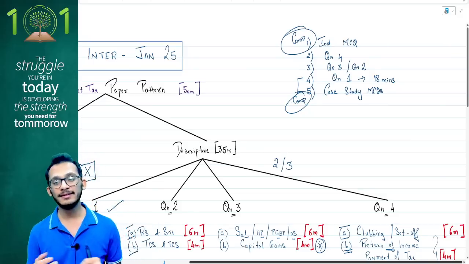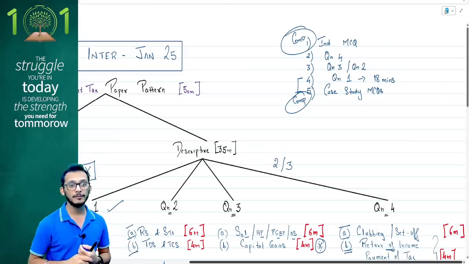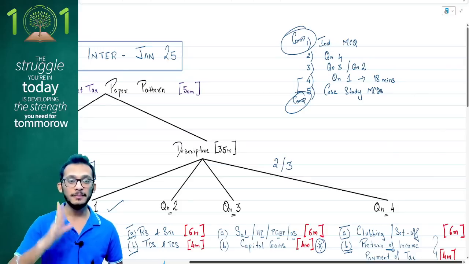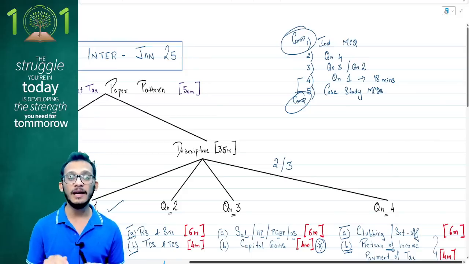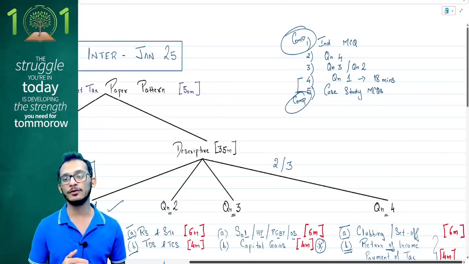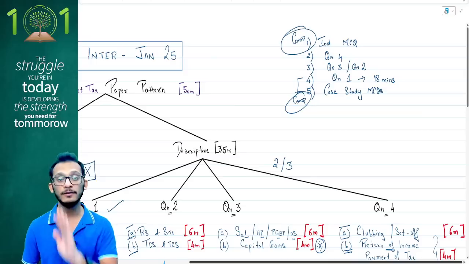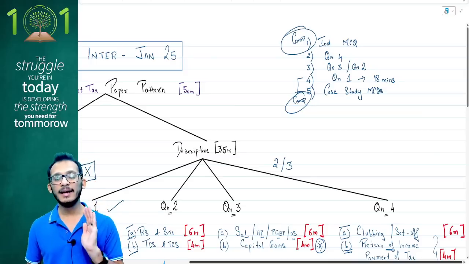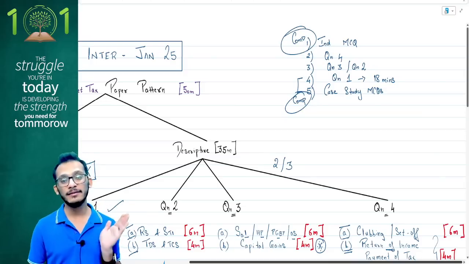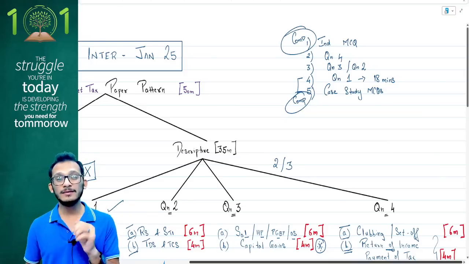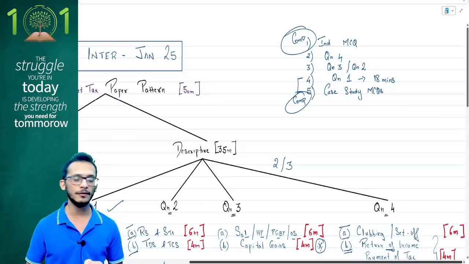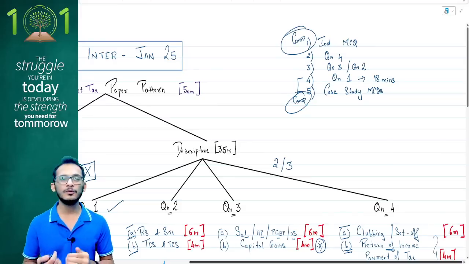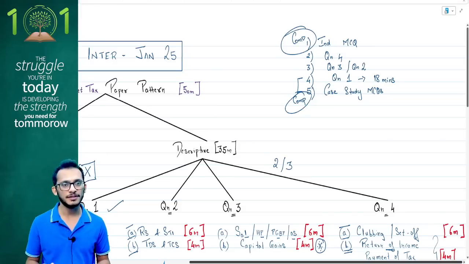For those who understand this carefully, the September paper was one of the most difficult papers, but I say set a benchmark that none of the people failed in the September paper. Because the paper was so tough, ICAI was lenient and therefore everyone scored marks. Everyone got a passing mark, no one failed the exam. Which is why I'm telling you, it does not matter even if the paper comes tougher. You should have a smiling face that yes, the paper has come tough and therefore I know I'm going to pass. That is the kind of confidence you need to build in yourself. But that kind of confidence only happens with the right preparation.